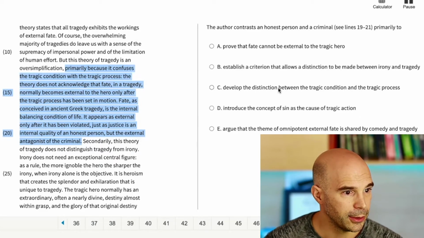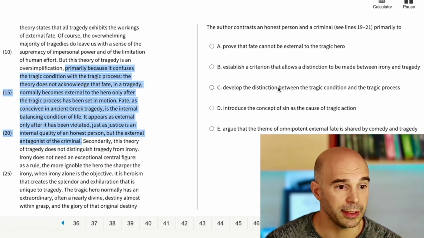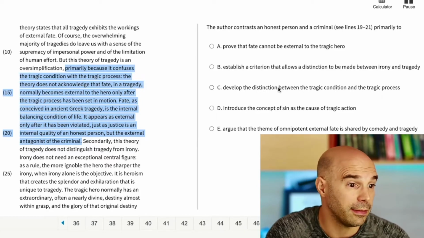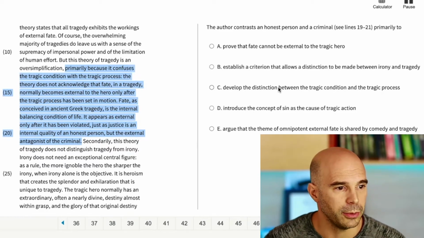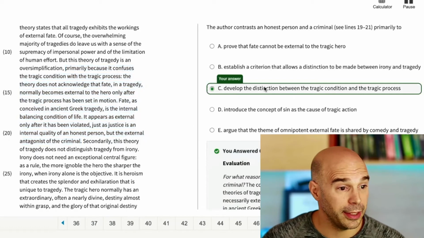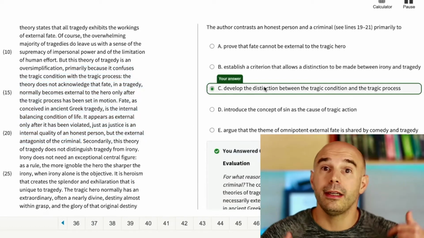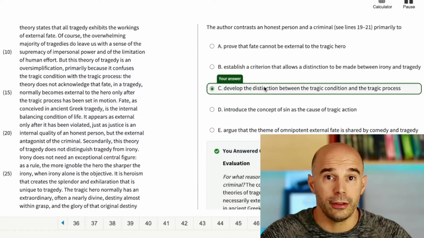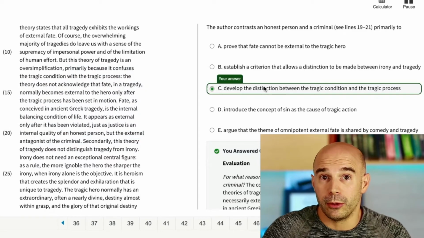Okay, so I'm going to go ahead and pick C because that's what I would do on the test. So I'm literally showing you exactly what I would do in the test. And if I get it wrong, well, that's okay. I don't always get all the questions right. If it is right, let me go ahead and click it. Yeah, so that is the correct answer. So my takeaway from this, because just like you are trying to improve your process and your strategy for reading comprehension, I am also trying to improve mine.